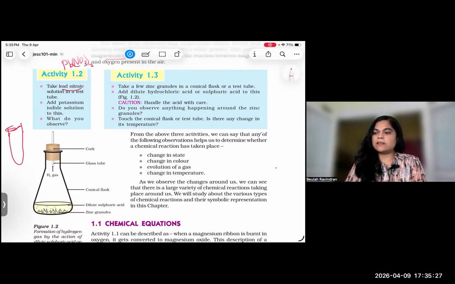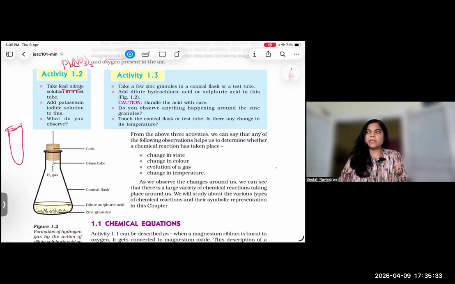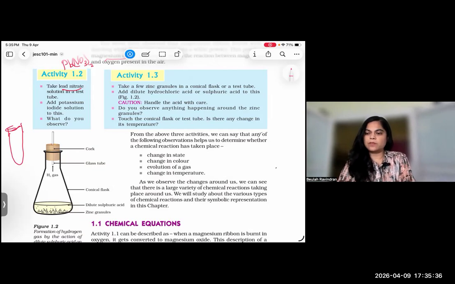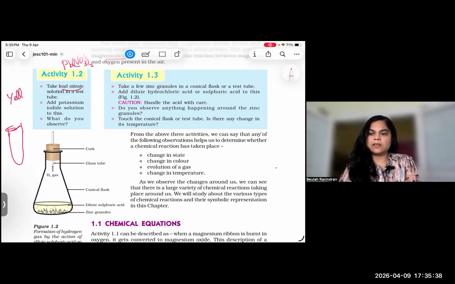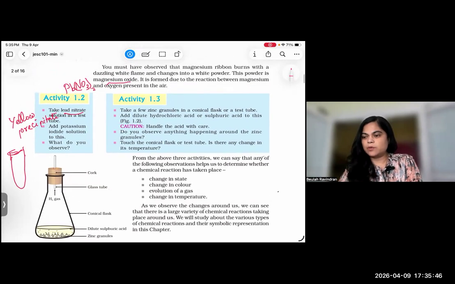If lead nitrate solution is mixed with potassium iodide solution, then definitely a yellow precipitate is formed. What is that? Yellow precipitate of lead iodide. See, lead nitrate plus potassium iodide, KI.